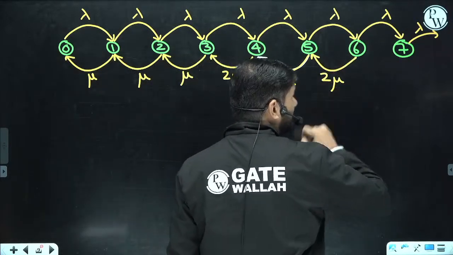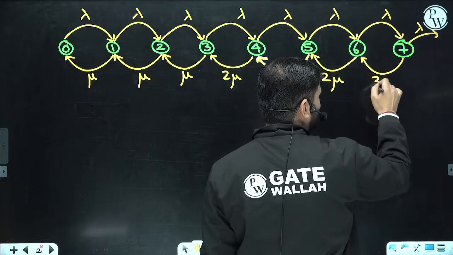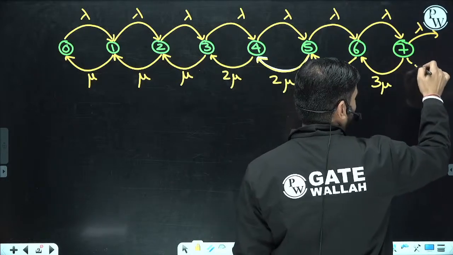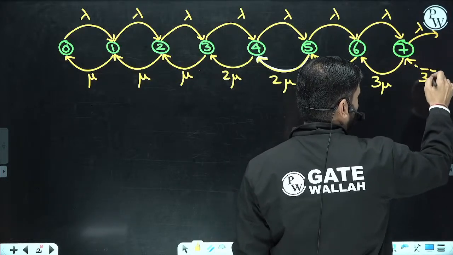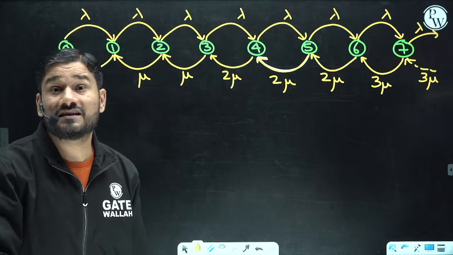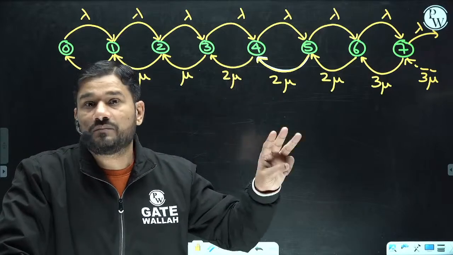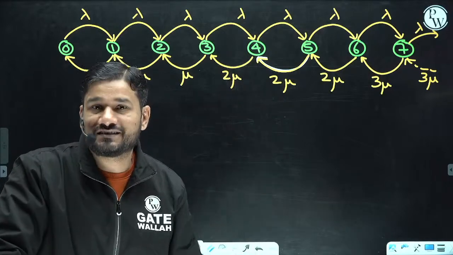And for 7 people, 3 mu. Please remember, if there are more than 6 people in the system, the service rate will become 3 mu, because all 3 counters will be in operation.